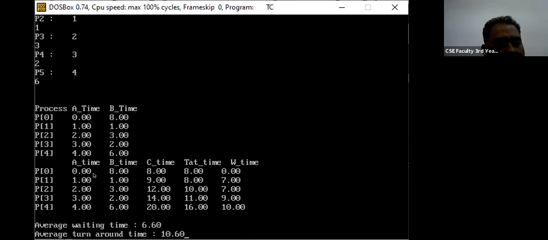Okay. And I have showed you the calculation for this to find the completion time, and then the turnaround time and the waiting time. Okay. And finally you just add this divided by 5, you'll be getting the average waiting time. So in the previous example that I've showed you in theory, there also we got that the average waiting time was 6.6 and the average turnaround time was 10.6. Okay, now we'll see the code.